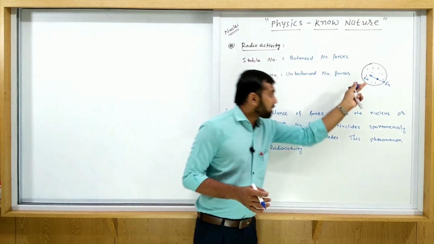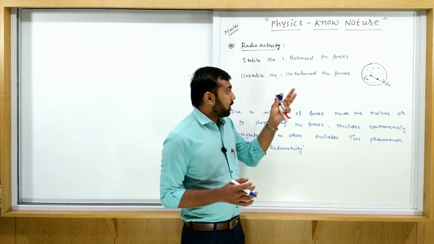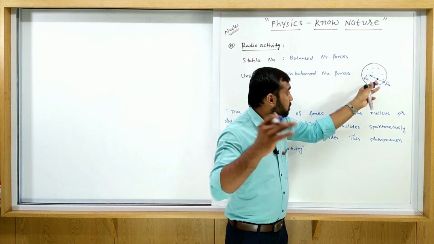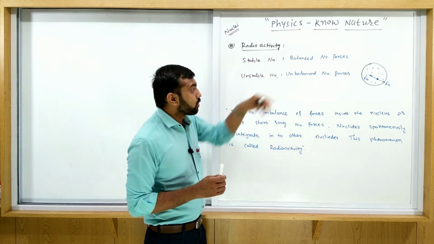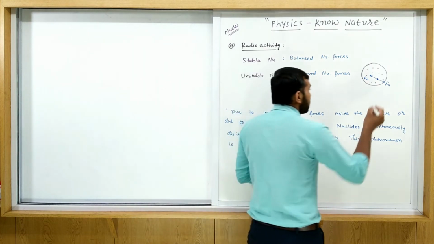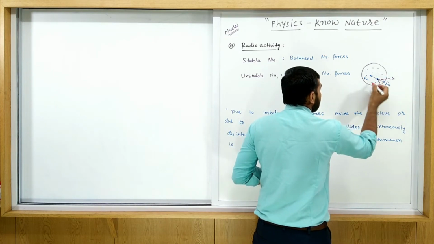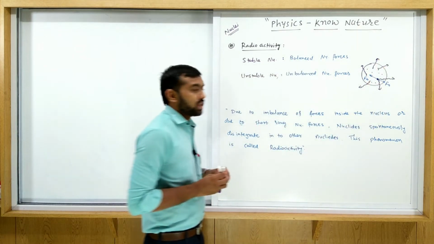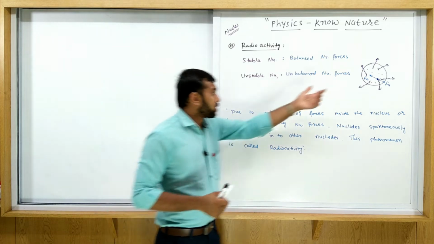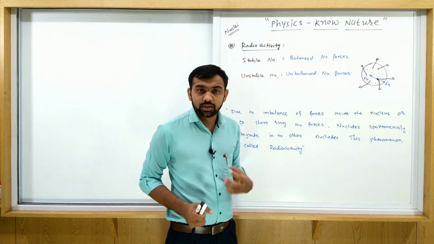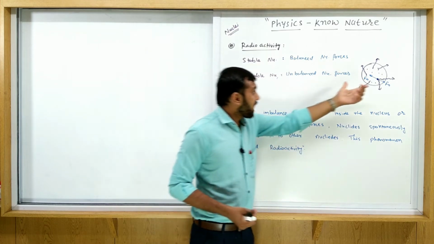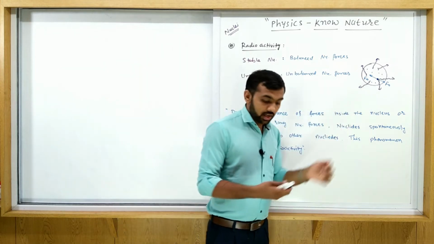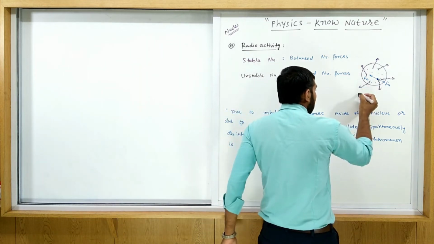Okay, so for this unstable nucleus, consider the simple thing here. When these forces are unbalanced to each other, some particles are released from the nucleus. Some particles are just coming out, some particles radiate. So this nucleus radiates some of these particles, some of this energy. This type of process is called radioactivity. So this is the radiation.